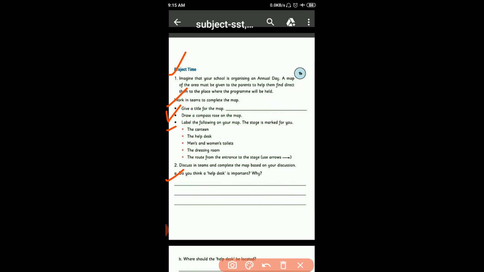Got it? What is the use of help desk? Okay students, now move on to the third page.